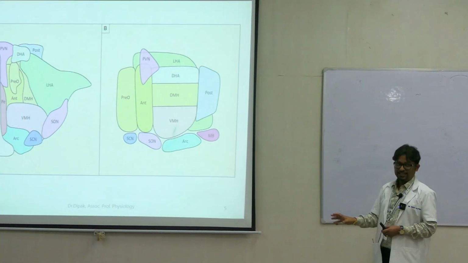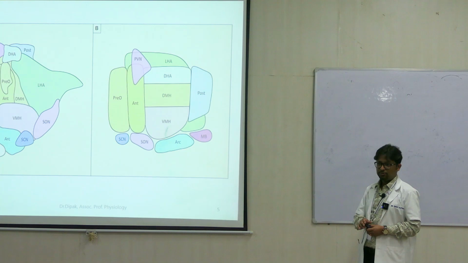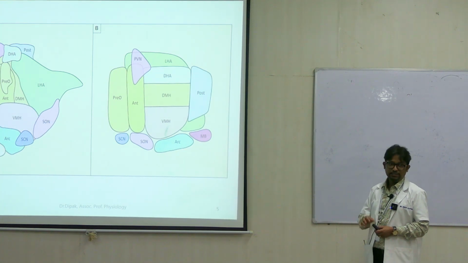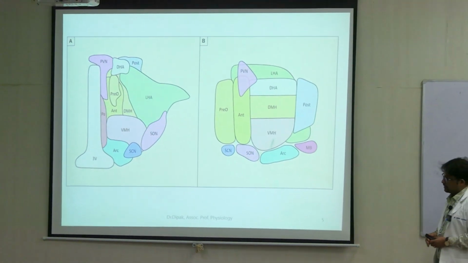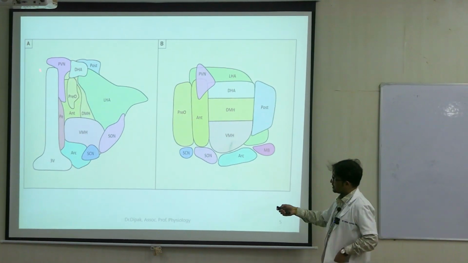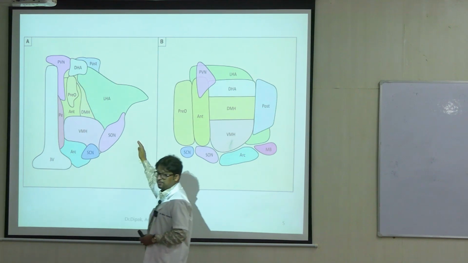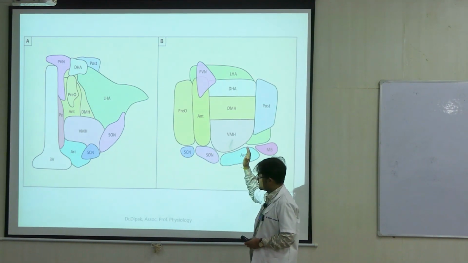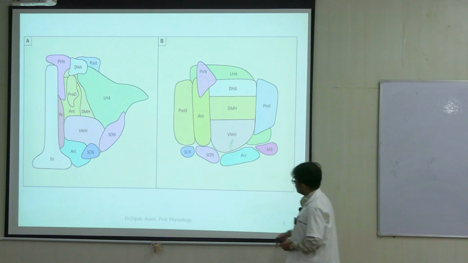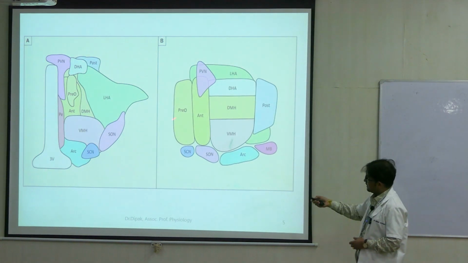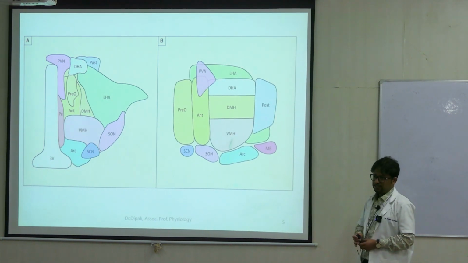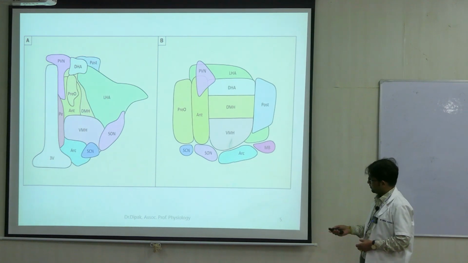So this seems like a very complicated diagram. This shows you the different nuclei, individual nuclei in the broad nuclear groups. So this is the third ventricle. This is the medial and the lateral aspects of the hypothalamus. If you take an anteroposterior view now, this is the anterior aspect and this is the posterior aspect of the hypothalamus, right?